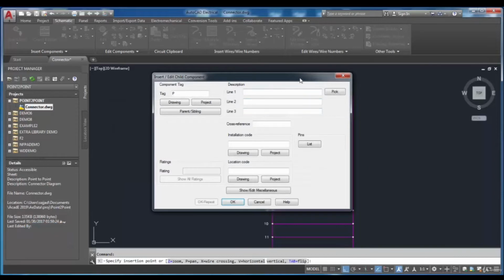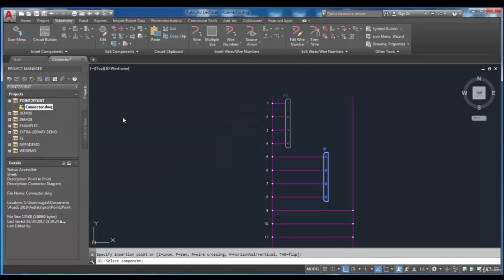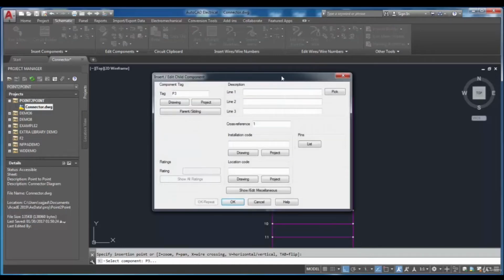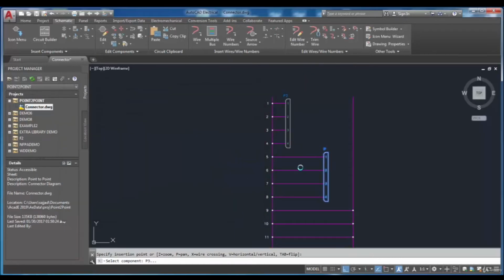On doing so, the child component dialog box will be opened for me, which makes it possible to edit my child components, insert a tag or any description to it. And finally, to specify parent component for my connector, I'm going to choose parent sibling button. Then I have to select the component as a parent, and then by pressing OK button, the two components will be related and linked together.